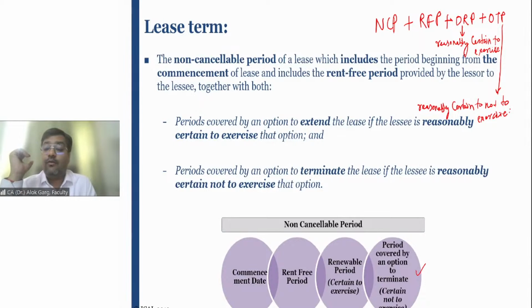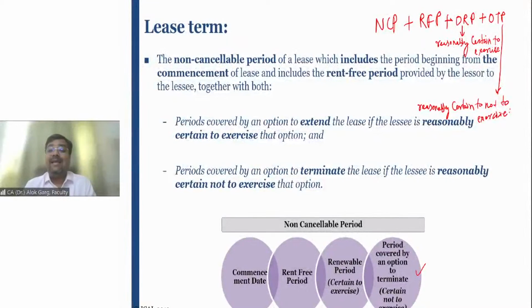Now the question arises, for all practical purposes in the exam and in practical life, whether the lease term should be 6 years or 9 years. In that case, you need to consider that the last 3 years optional termination period is there, but if the lessee is reasonably certain that it will not exercise the termination option, in that case, this optional termination period is also included in the lease term. So in that case, 6 years is a non-cancelable period plus 3 years optional termination period, which has to be taken into consideration while finalizing. Here is the optional termination period.